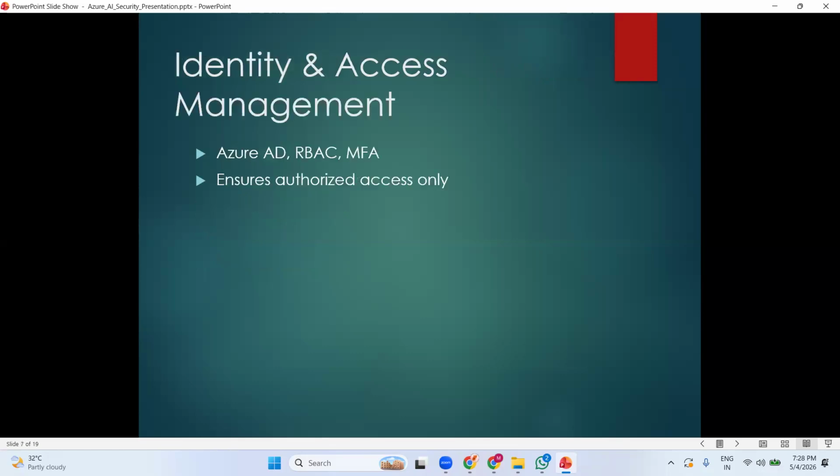If you're talking specifically about identity and access management, by default we have Azure AD. We'll connect it with RBAC and enable MFA. These are the operational things. If anybody wants to access it, how can we use IAM with the AI and how can we identify them? This ensures we give authorized access only to the particular user.